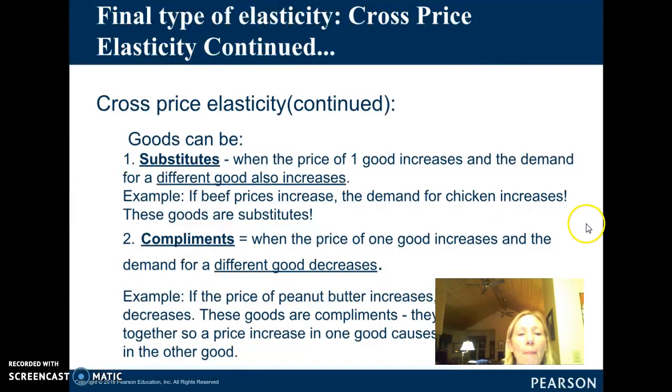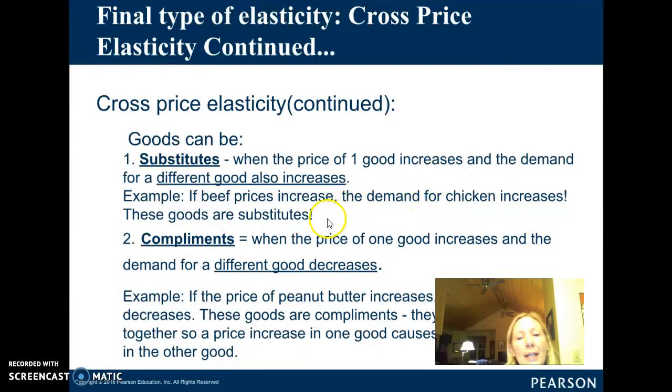So we're not measuring how much demand for beef decreases. We're looking at how much the demand for chicken increases. So the goods are substitutes if they show a positive relationship. So a positive elasticity coefficient, beef prices go up, the demand for chicken increases, those are substitutes.